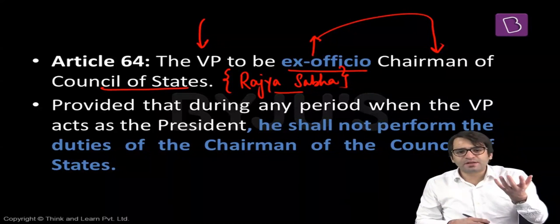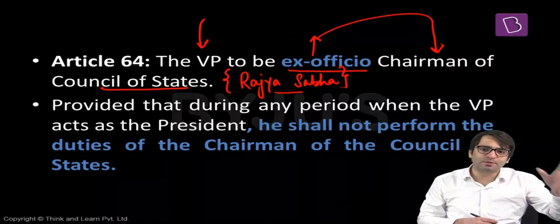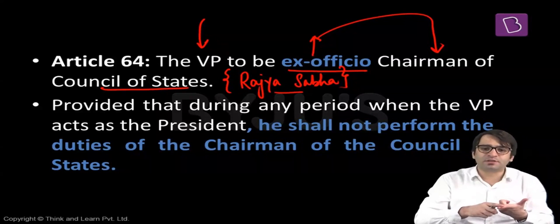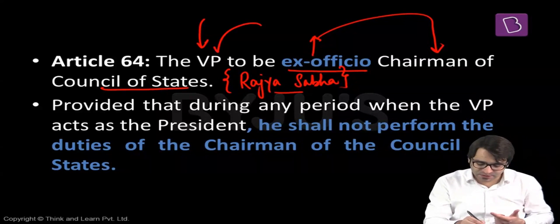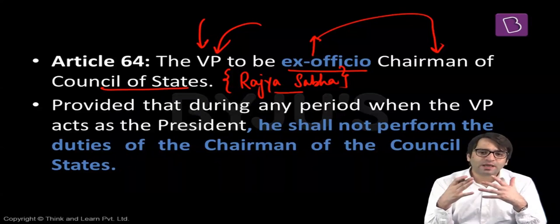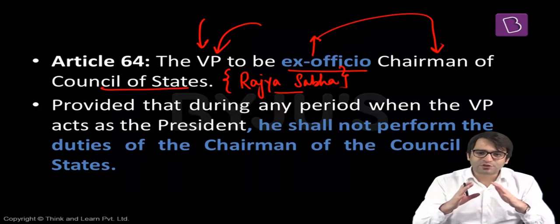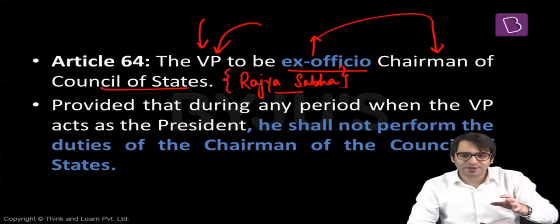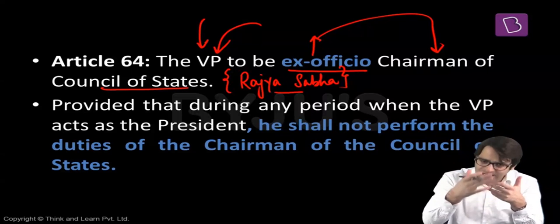That means whatever is the role of the Speaker of Lok Sabha, that is the role of the chairperson of Rajya Sabha. And who is the chairperson of Rajya Sabha? Vice President of India. Ex officio chairperson of Rajya Sabha is the Vice President of India. And as the chairperson of Rajya Sabha, the role of M. Venkaiah Naidu is like the role of the Speaker of Lok Sabha, which primarily means asking the members of the parliament not to shout at each other, not to lift tables and throw them at each other, maintaining discipline in the Rajya Sabha. That is the role of the chairperson of Rajya Sabha.